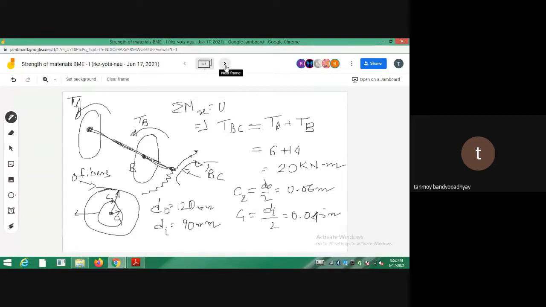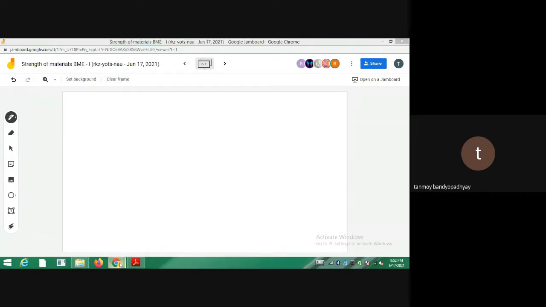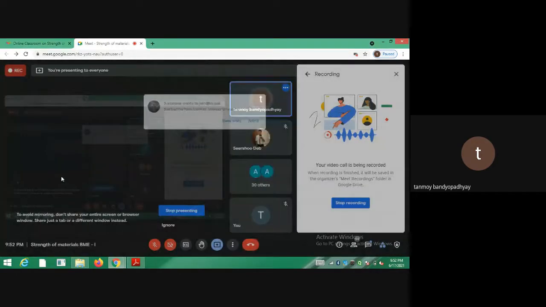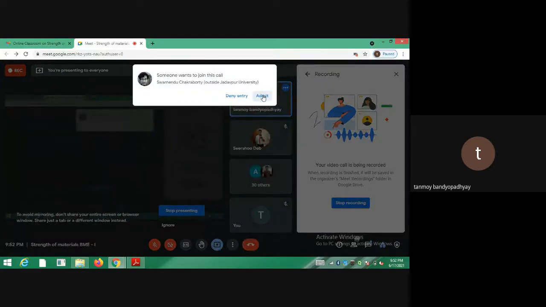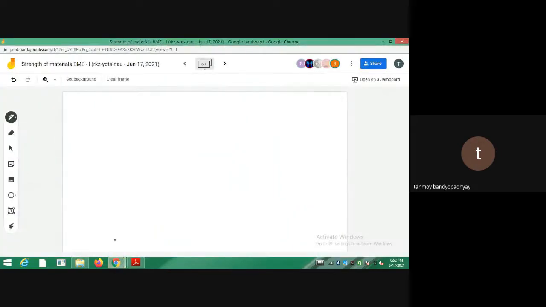So for the maximum shearing stress, TBC divided by, what is the pure torsion equation?